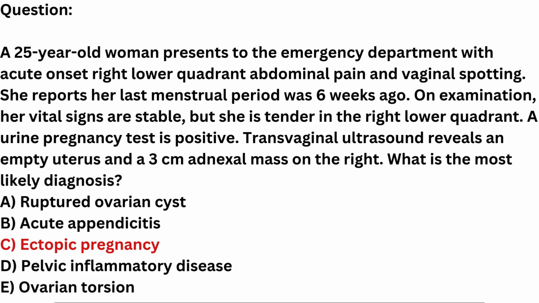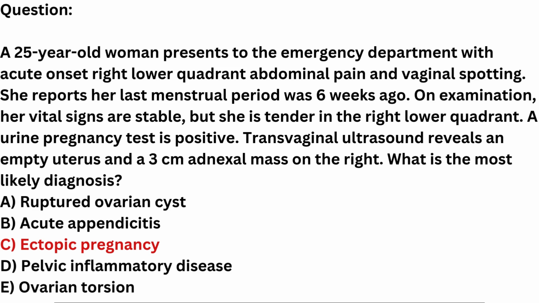Management. Unruptured ectopic pregnancy. Methotrexate therapy is used if the patient is hemodynamically stable, the ectopic mass is less than 3.5 cm, and beta-HCG levels are less than 5,000 mIU/ml. Ruptured ectopic pregnancy. Emergency surgery, laparoscopy or laparotomy, is required if there is hemodynamic instability or signs of rupture, e.g., severe pain, hypotension, free fluid on ultrasound. Rh immunoglobulin. Administer if the patient is Rh negative to prevent alloimmunization.